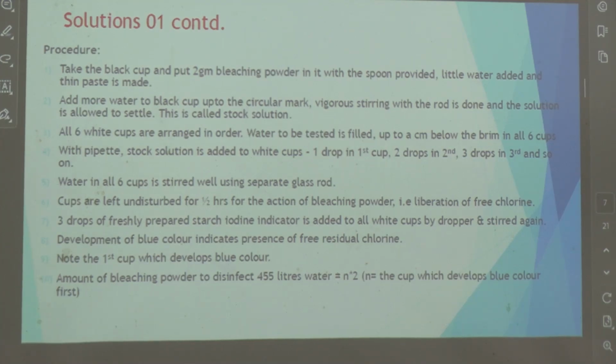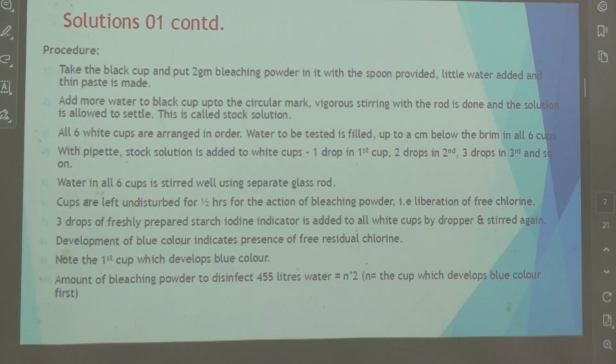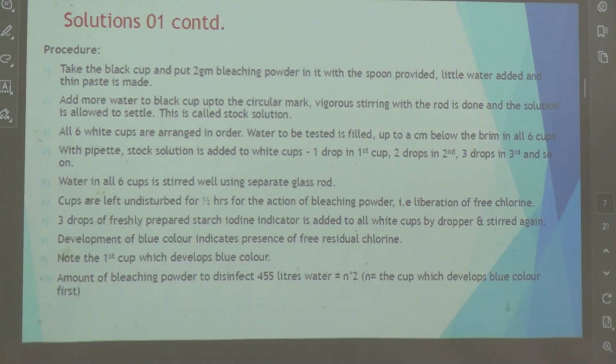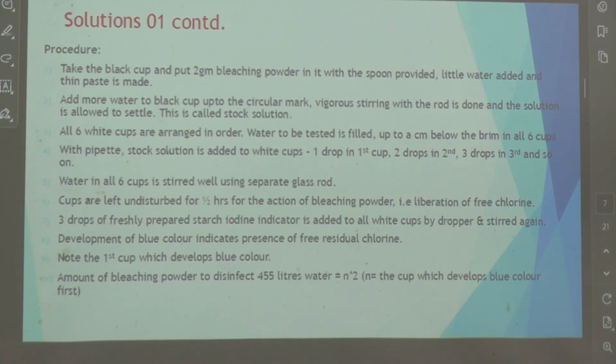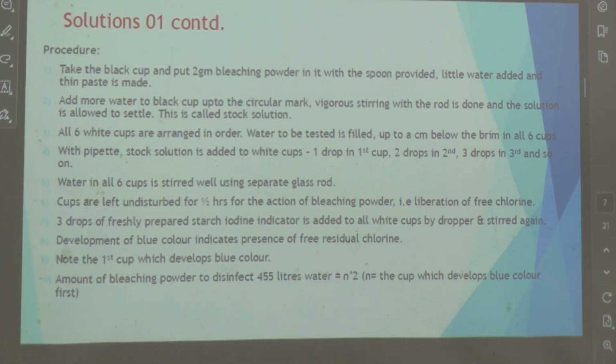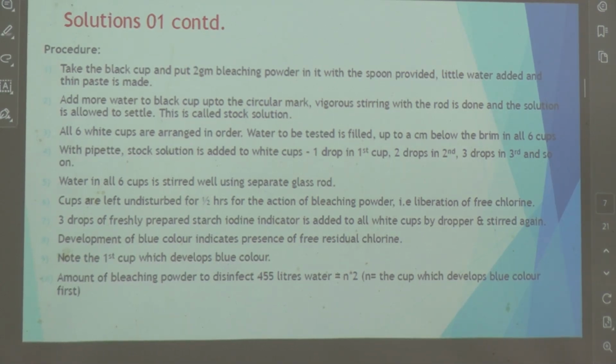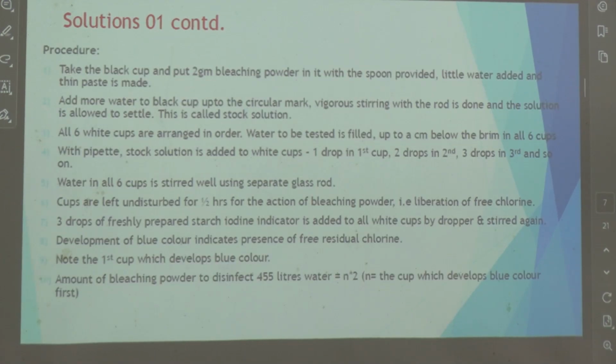After half an hour, you add 3 drops of this freshly prepared starch solution to the different cups. A blue color indicates free residual chlorine. So note the first cup which develops blue color. The amount of bleaching powder in that cup is what is needed to disinfect 455 liters. So this is the principle.